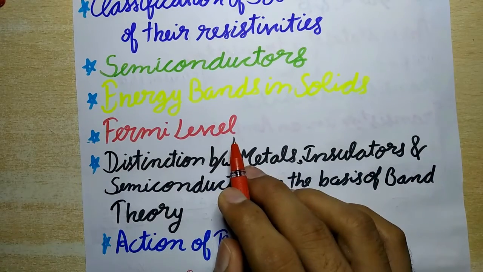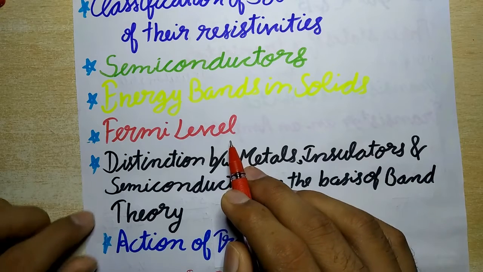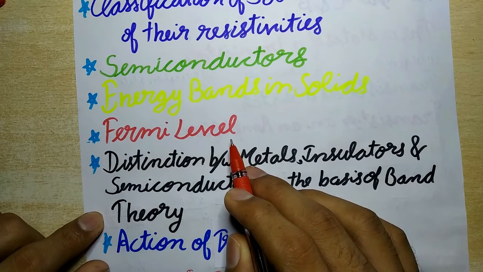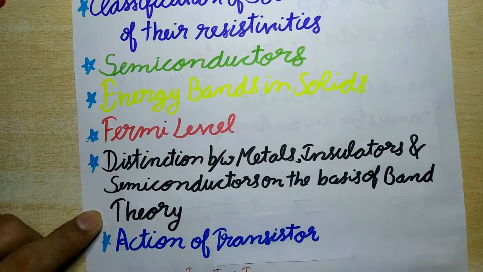Now next is Fermi level. So the highest energy level filled with electrons at absolute zero is called Fermi level, and the energy corresponding to the Fermi level is called Fermi energy.